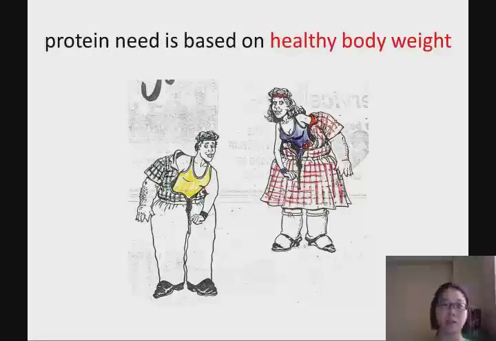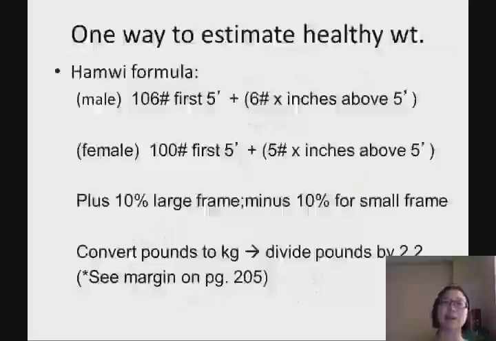Okay, so again, protein needs are calculated based on the healthy body weight. This is the formula we use to calculate healthy body weight. It's called the Hamwi formula. This is how you calculate it. For a male, the first 5 feet is 106 pounds, plus every inch after 5 feet you multiply by 6 pounds.